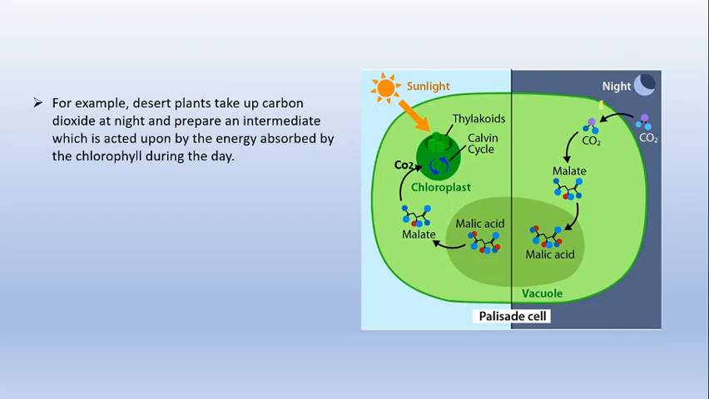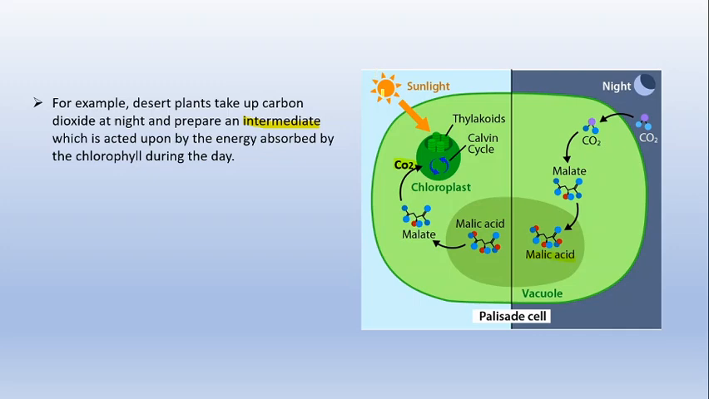So at night when the stomata are open, the carbon dioxide will be taken up by the leaf. Now they will prepare an intermediate, and this intermediate is nothing but your malic acid. So your carbon dioxide is converted into malic acid and it will be stored in the food vacuole in the leaf. Now this malic acid will be converted back into carbon dioxide. Again the carbon dioxide will enter into the chloroplast, right?